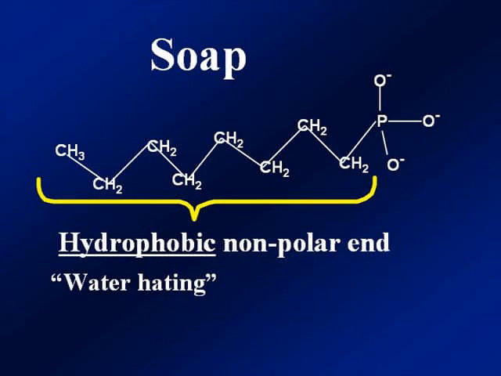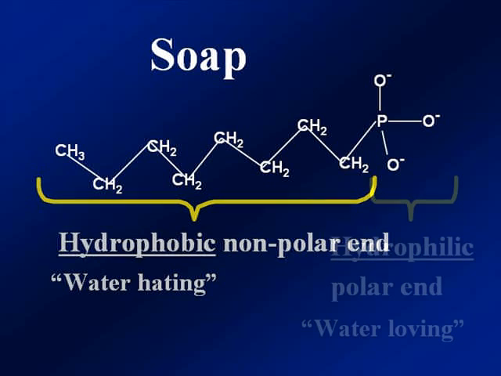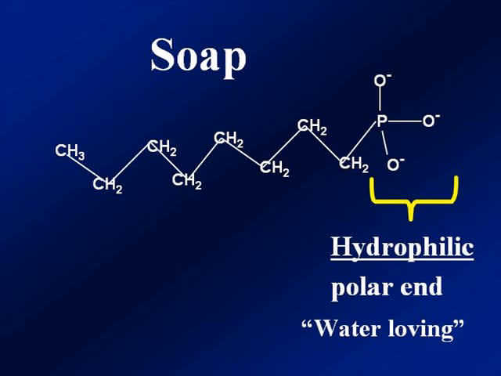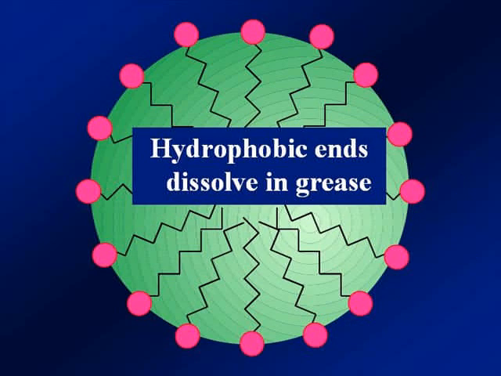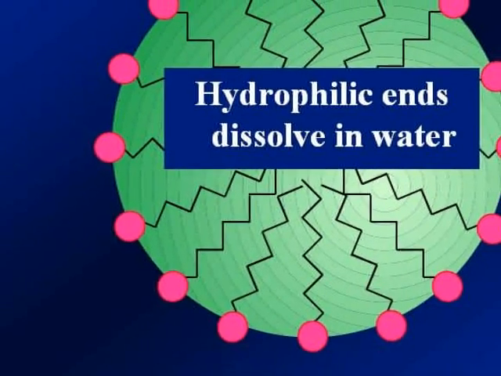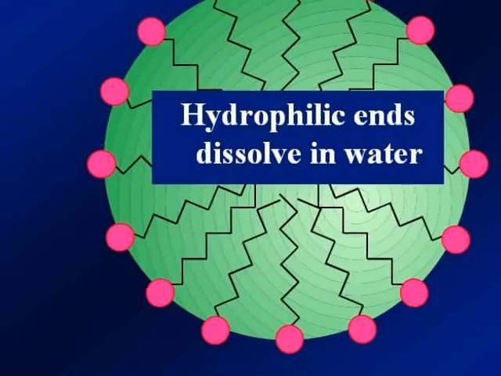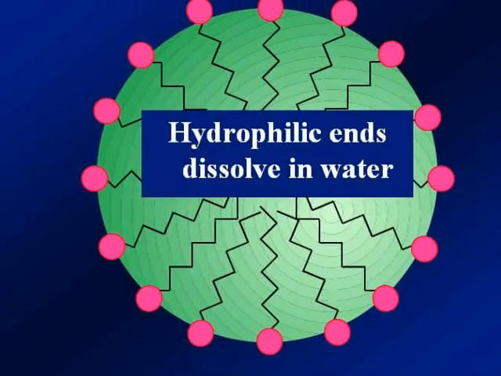Soap is a long molecule with a large hydrophobic or nonpolar end that is water-hating. The soap molecule also contains a hydrophilic or polar end that is attracted to water. This is the water-loving end of the soap molecule. The hydrophobic end, or the nonpolar end, will dissolve in grease. The hydrophilic end of the soap molecule, or the polar end, will dissolve in water.